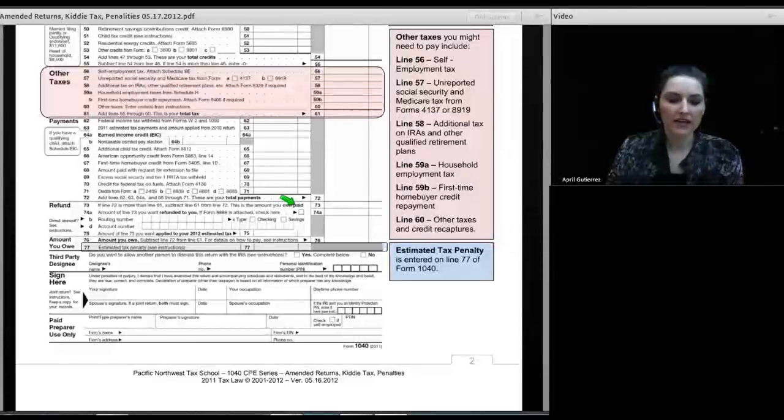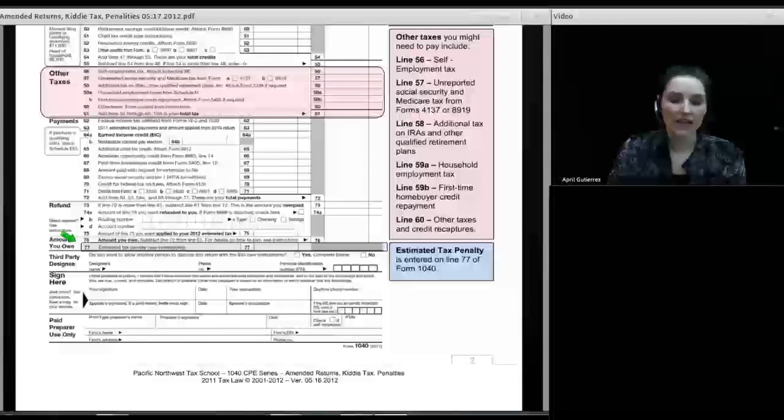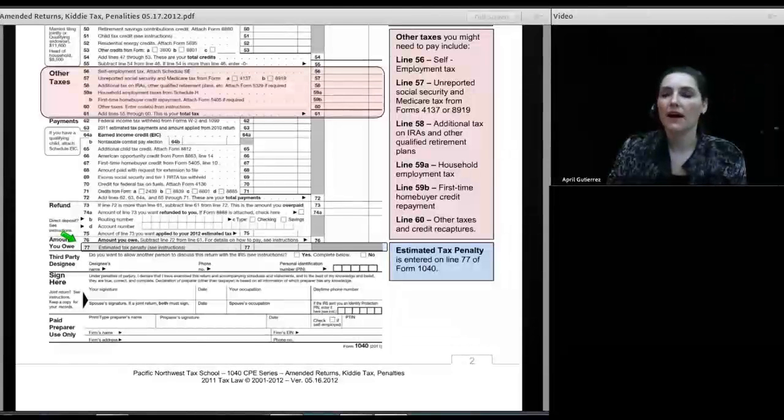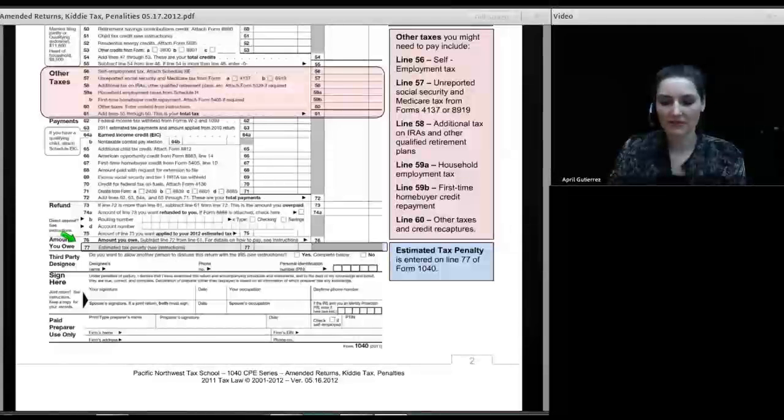If we have an underpayment, and sometimes even when we have an overpayment, it may be that we've not paid tax correctly throughout the year, and because we have failed to pay in installments as we should, or we owe too much when we file, we might be subjected to another kind of tax, but this one is a penalty. And of course, we're going to spend some time today talking about the estimated tax penalty, who has to pay it, and who does not.